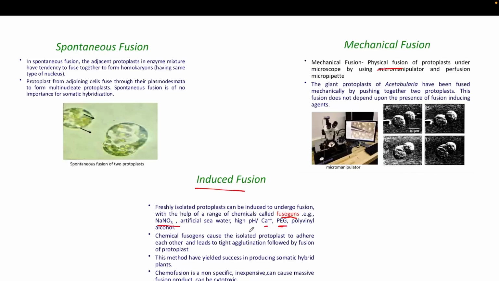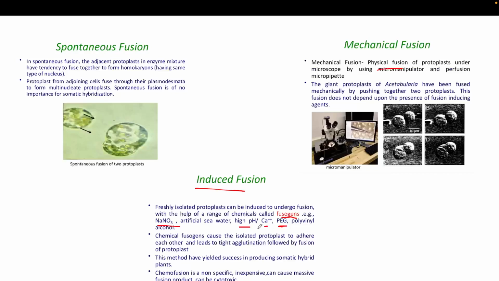Apart from that, high pH is required. For isolation, a pH of 5 to 8 is required, but for fusion it requires more than that. In basic conditions the fusion will be very good.